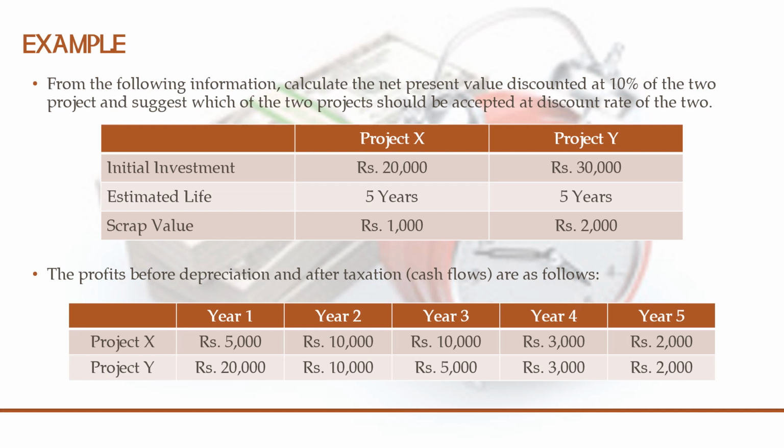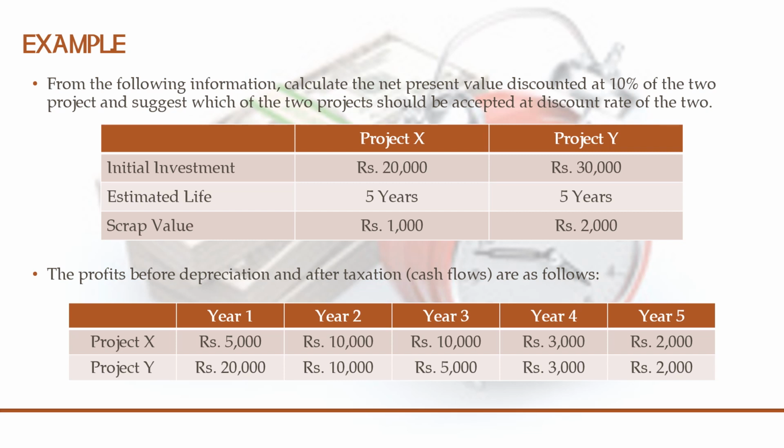What else information is available? Initial investment, estimated life and scrap value is given for both the projects, and also 5 years cash flow, that is profit before depreciation and after taxation, that is the direct cash flow itself given. So we don't need to do any further calculation to find the cash flow.